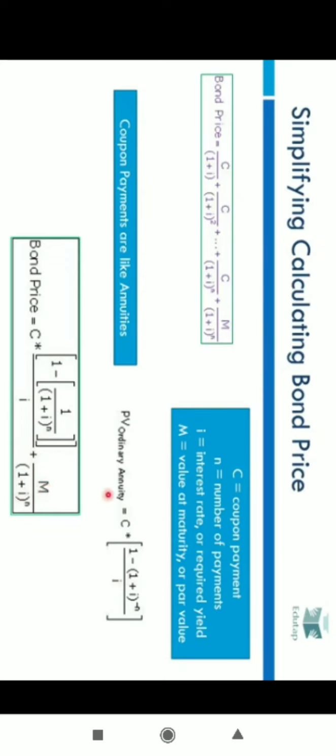The formula for annuity here and this part here is the same, though here it is written (1 plus I) raised to the power minus n. It's the same. Here we have just written 1 divided by (1 plus I) raised to the power n. So we have just inverted it, so the power becomes positive here. Instead of minus n, it becomes n here. They are similar, right? And C here is the coupon payment, I is basically your yield, and M is your maturity value, right?